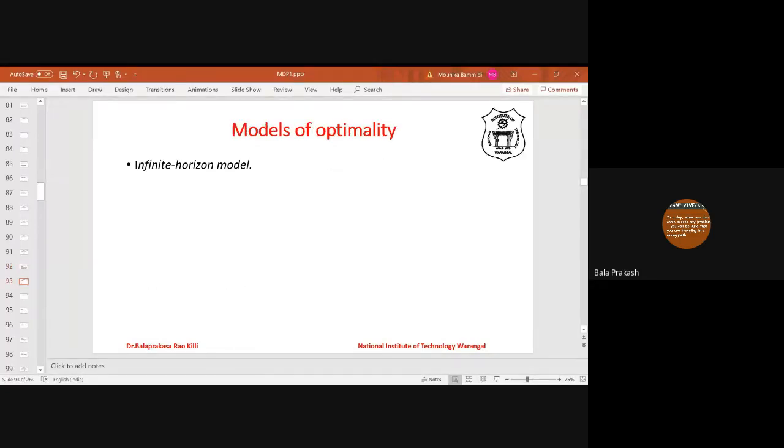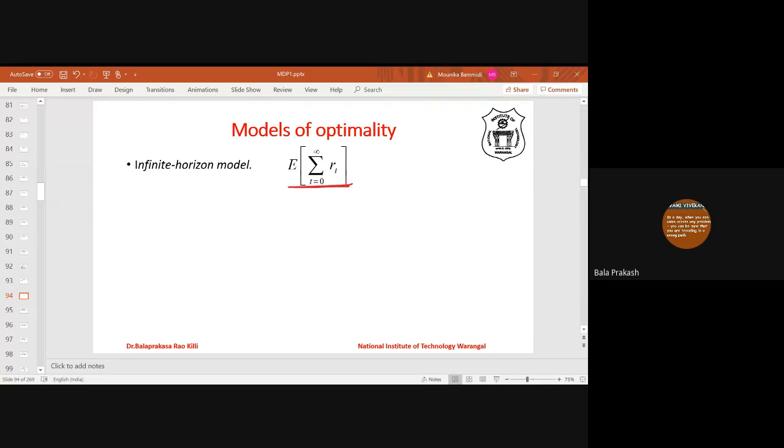Then there is a different kind of model known as the infinite horizon model. The infinite horizon model says the expected reward starting from time 0 goes on infinitely. It will go on till the agent reaches its goal state. So the number of steps is not fixed, though it may be finite if it reaches the goal state. This is the expectation, with t running from 0 to infinity, of the sum of reward at time 0, reward at time 1, and so on. Note that here also there is no discount factor; this is simply the sum of rewards.